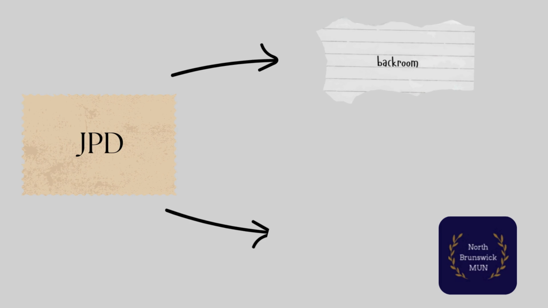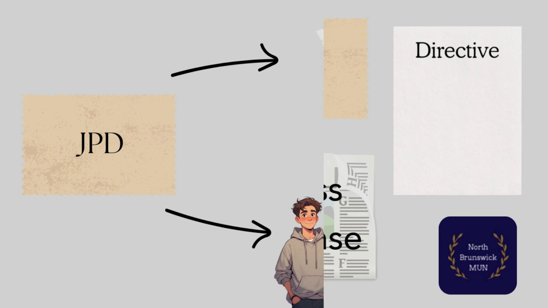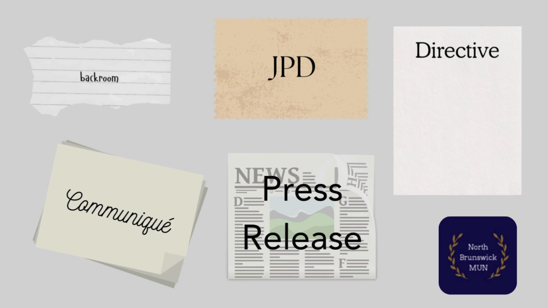A JPD should be formatted like a backroom note, but should include sponsors, typically listed at the end of the backroom note in letter format and at the top of the page. That looks like all the documents we needed to cover.